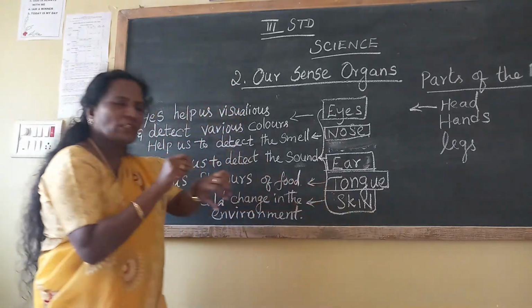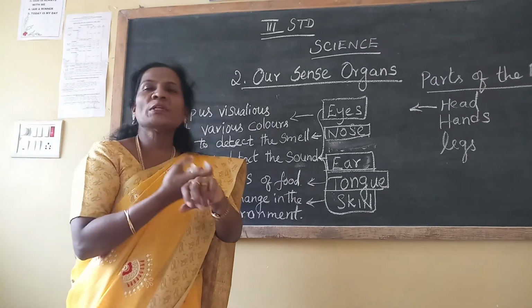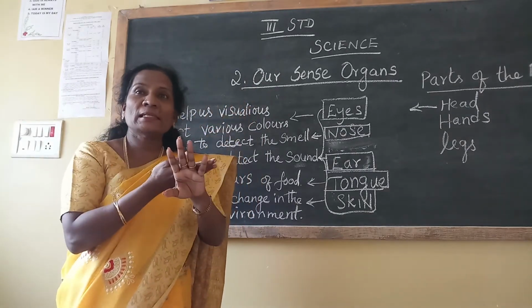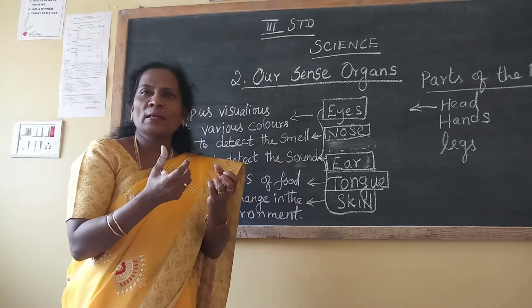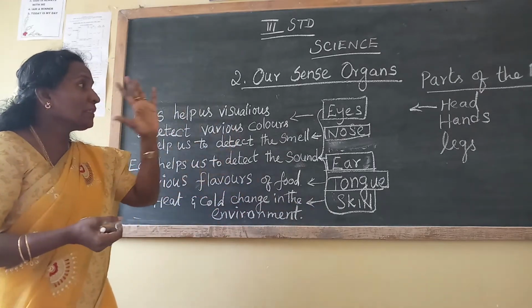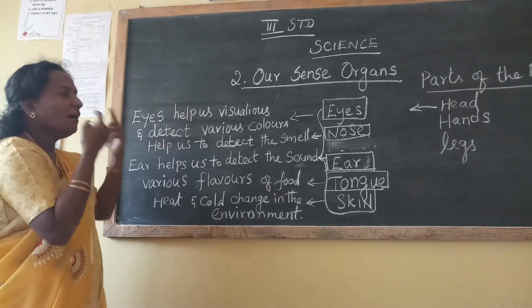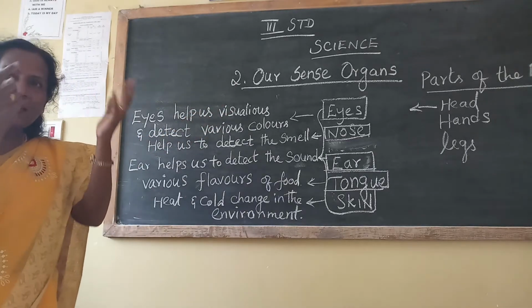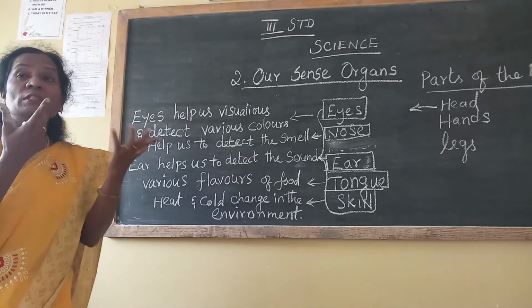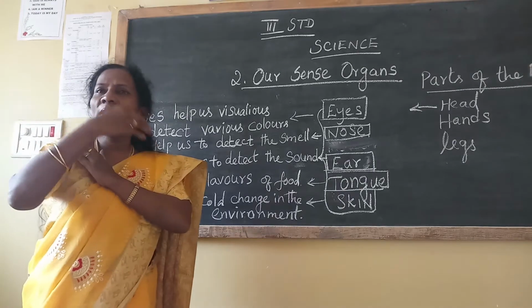Now you can see there, skin. When you touch, when you pinch, when you push, which one feels that? Skin. When it's outside, it's too hot. Which one feels? Skin. When you touch chill water, cold water, you feel cold. So which organ is doing it? Skin. So now we are seeing the sense organs. Here the first one is eyes. Our eyes help to visualize, means to see. With the help of eyes only you can say red color, brown color, yellow color, green color.